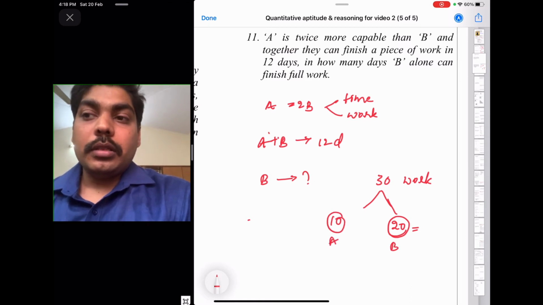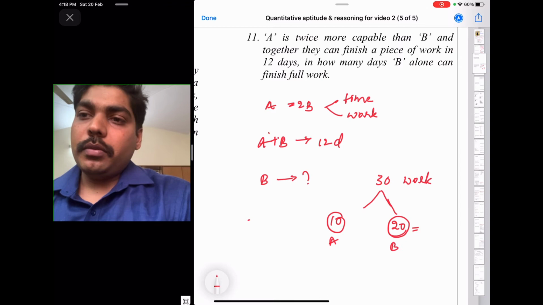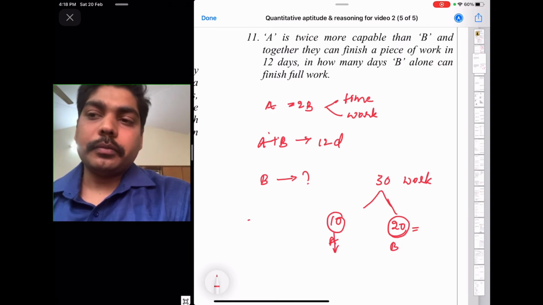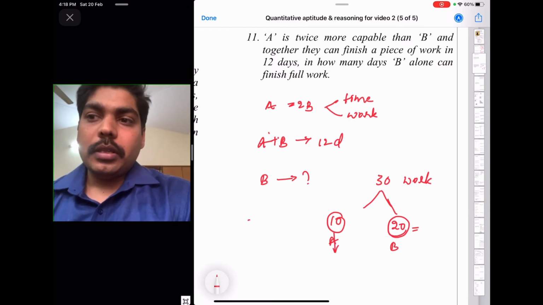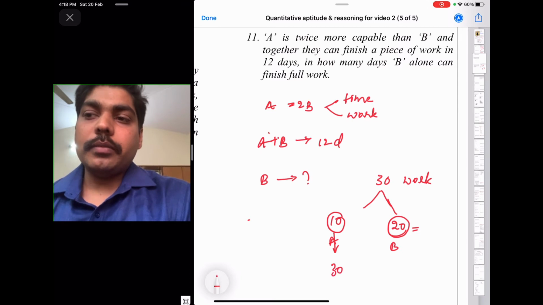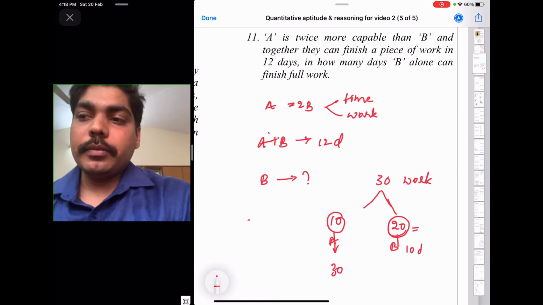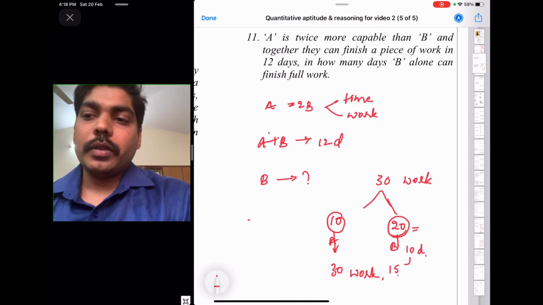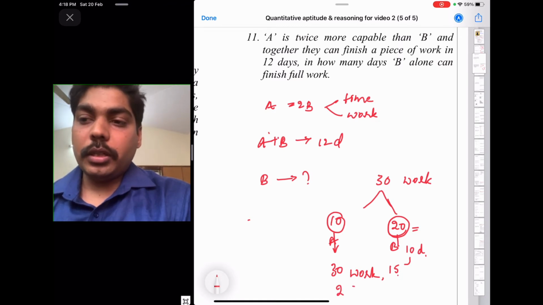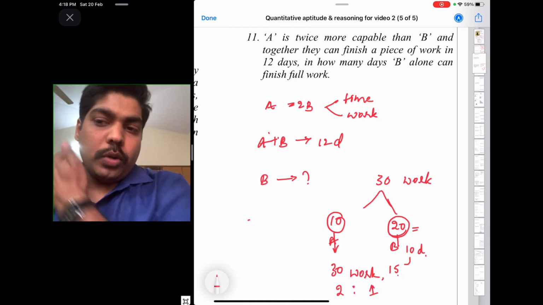Suppose you compare the work done by them. If you give the same 10 days, A will be arranging 30 chairs, but in 10 days B will be arranging only 15 chairs, half of 30. So in terms of work, the ratio will be 2:1.